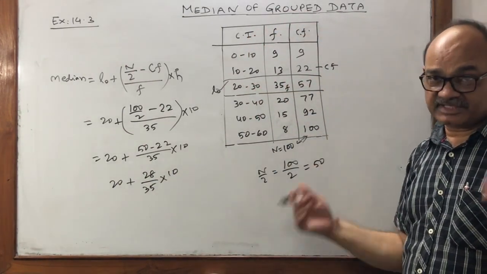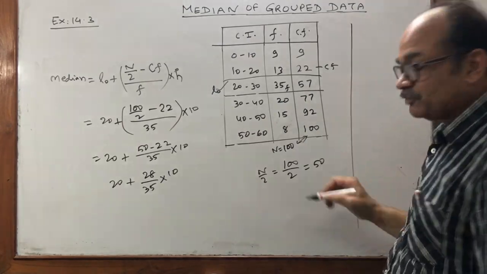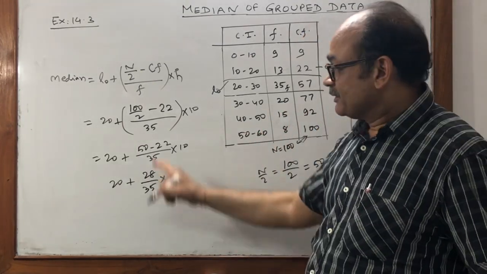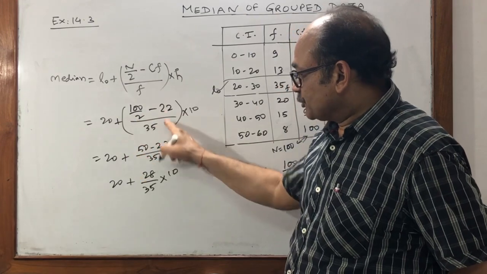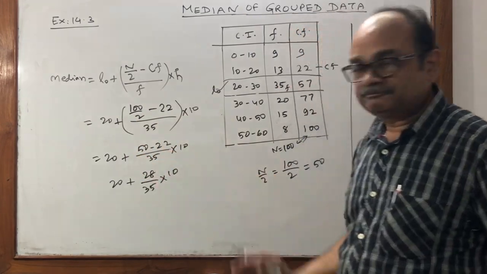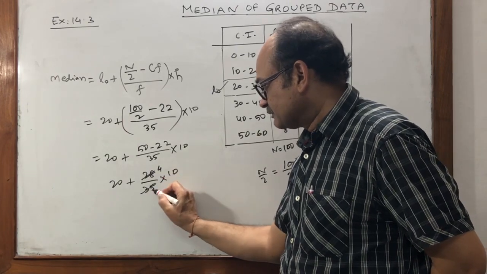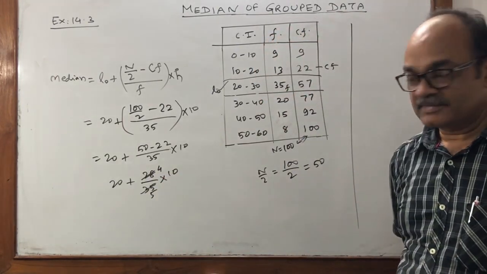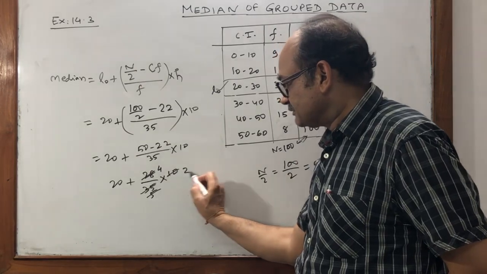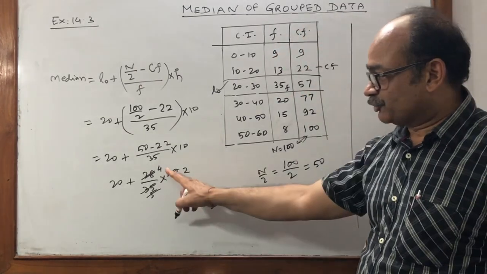Check it again, because in calculation work, whenever it's needed, use the rough column. 50 minus 22 is 28, and 28 and 35 cancel out with 7: 7 fours are 28, 7 fives are 35. And 5 cancels out with 10, leaving 2. 4 into 2 is 8.